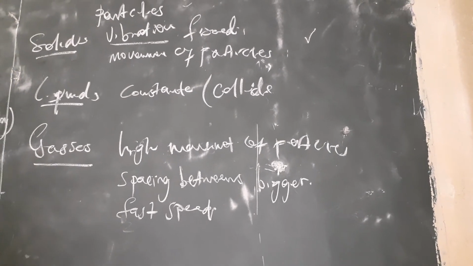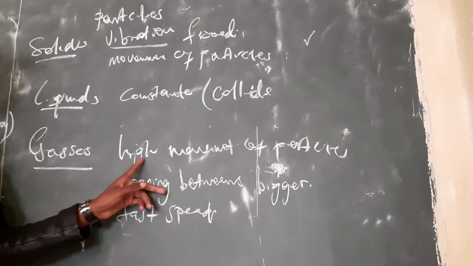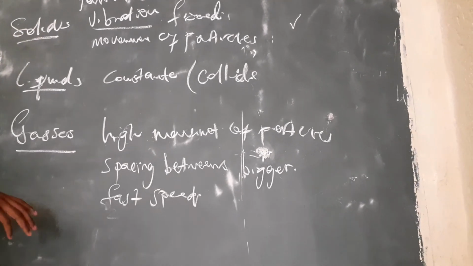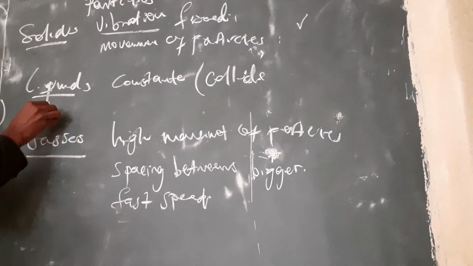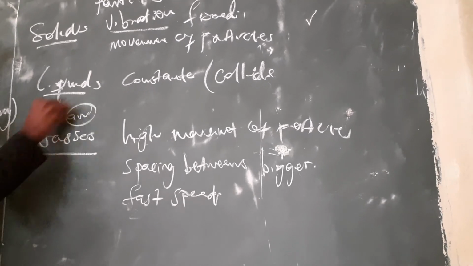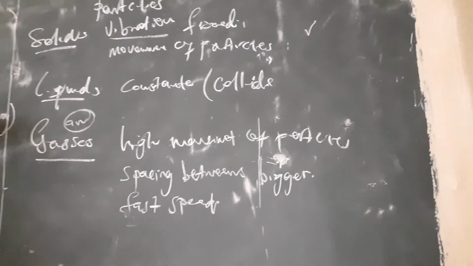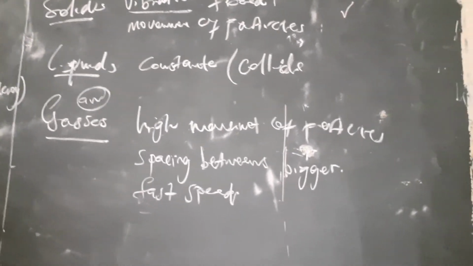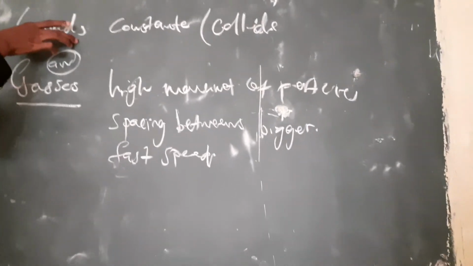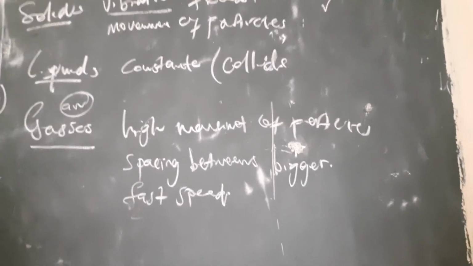And when it comes to gases, there is a high movement. Gas, we are talking about air, as long as we are talking about something that cannot be fixed at one point.